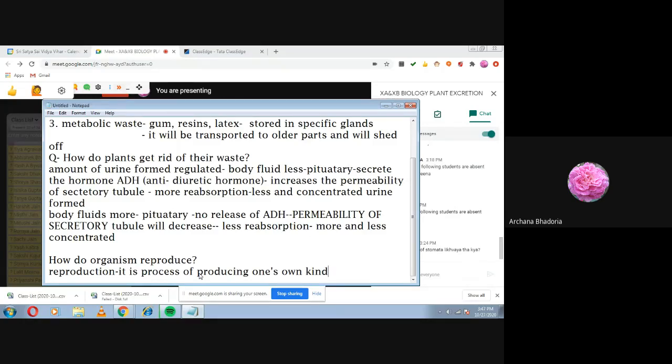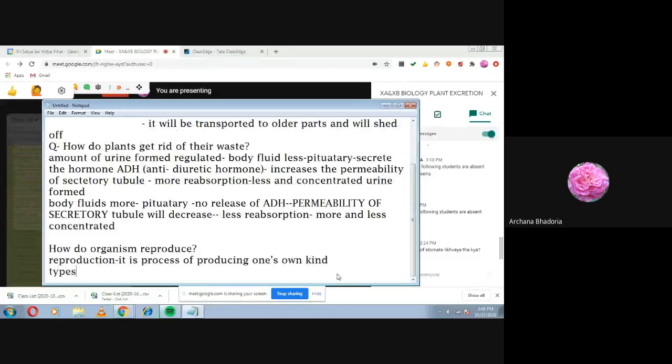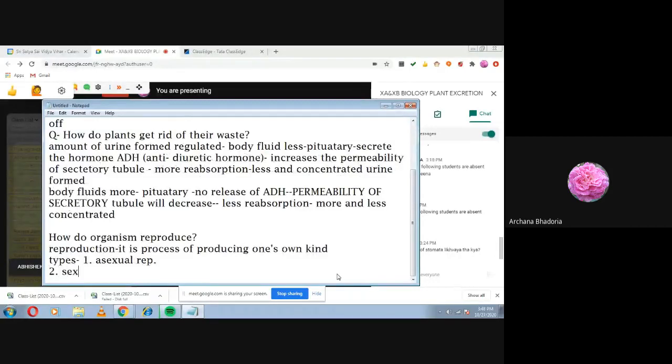So cat will produce cat, rat will produce rat, dog will produce dog. So that is only known as reproduction. Very clear to you? अब एक question लिख लो. Then types of reproduction. तो बस ये नाम याद रखना. What are the two types of reproduction you have done in other classes? Yes or no? जल्दी बोल दीजिए. Asexual. Correct. Asexual reproduction, and the second one is sexual reproduction.